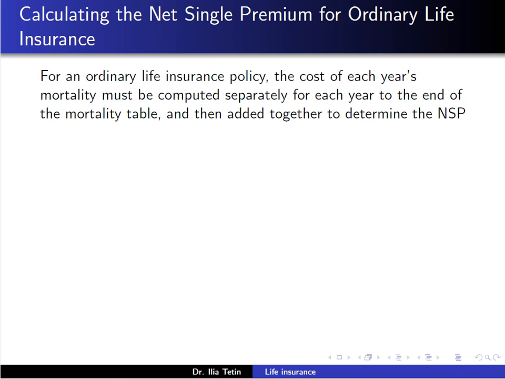Next, ordinary life insurance. In calculating the NSP for an ordinary life insurance policy, the same method used earlier for the 5-year term policy is used, except that the calculations are carried out each year to the end of the 2001 mortality table. If the remaining calculations are performed, the NSP for a $1,000 ordinary life insurance policy issued to a male age 32 would be $109.49.